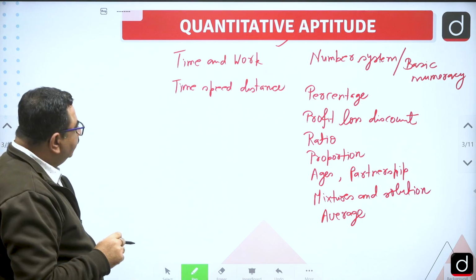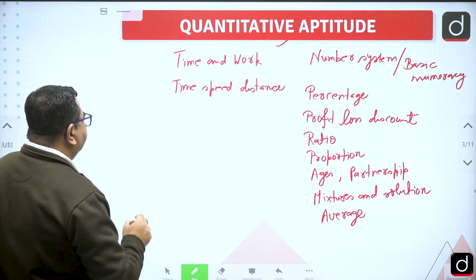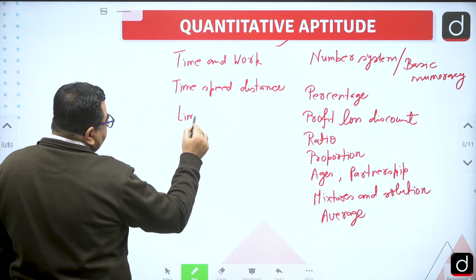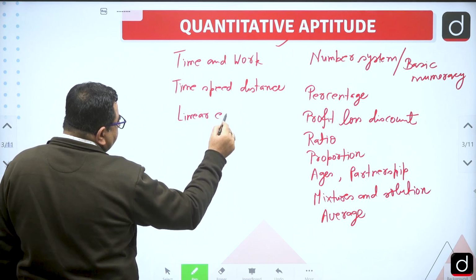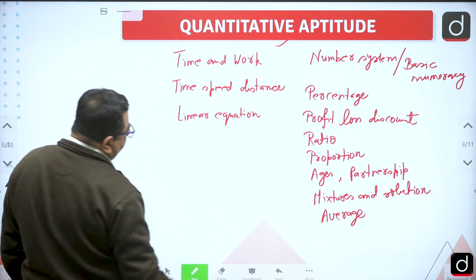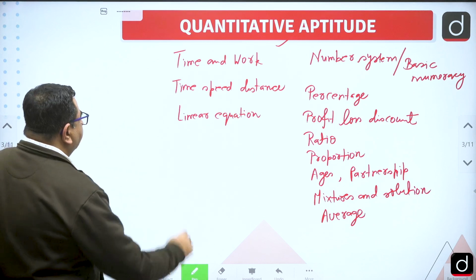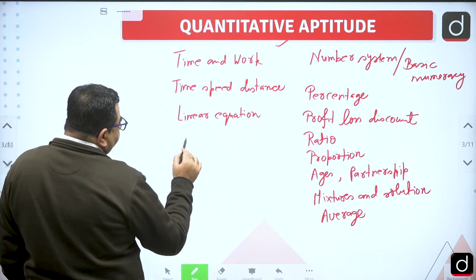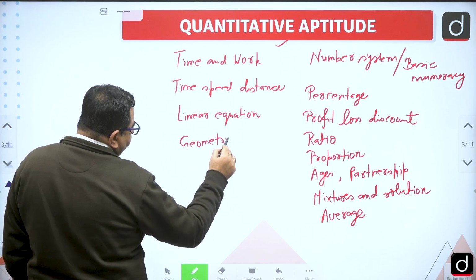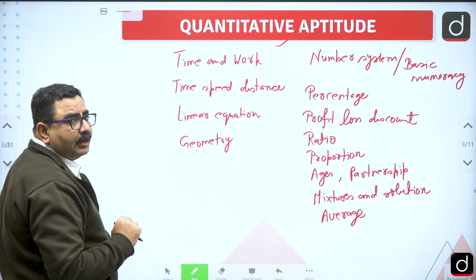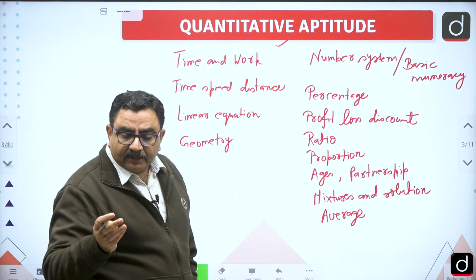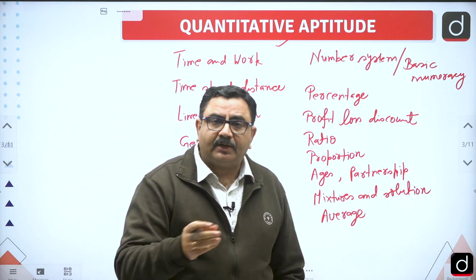So these are the topics. After that, we'll be discussing something in linear equations. Linear equations again is important, right? Then some other topics like basic geometry. And then in geometry also, obviously some basic properties of triangles, circles, quadrilaterals.